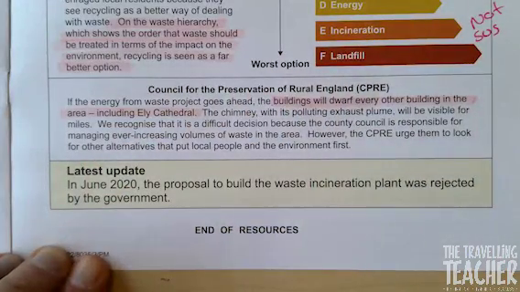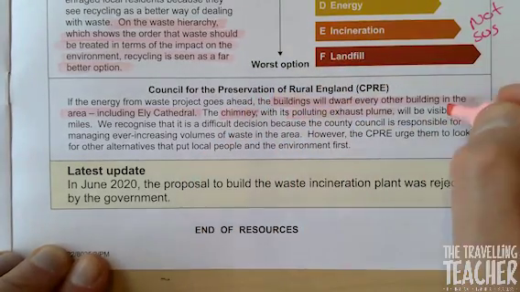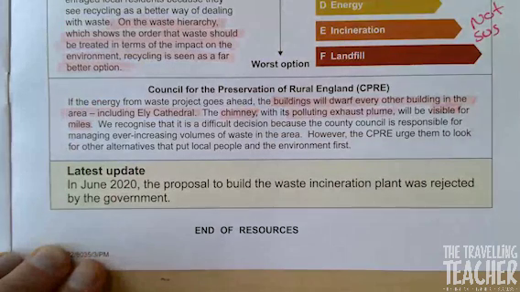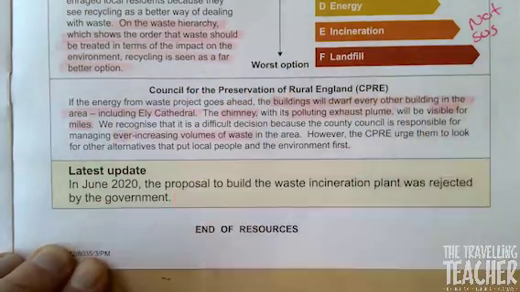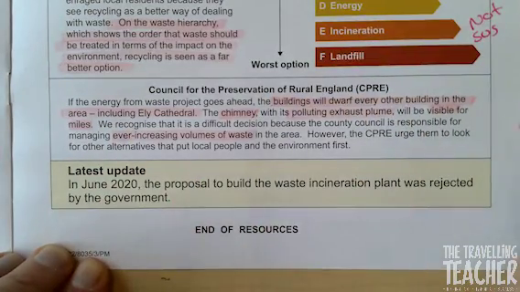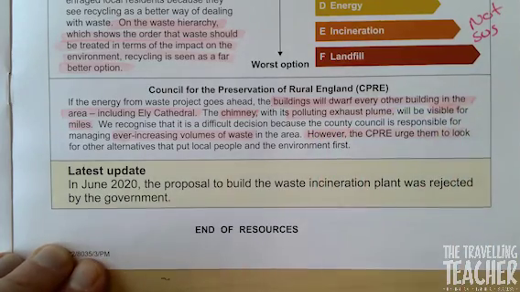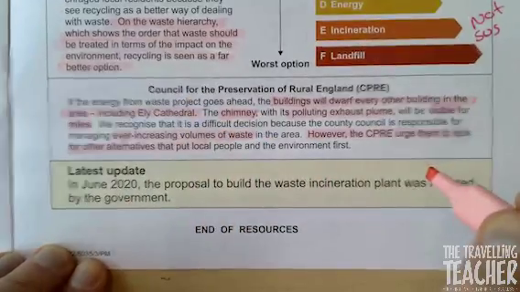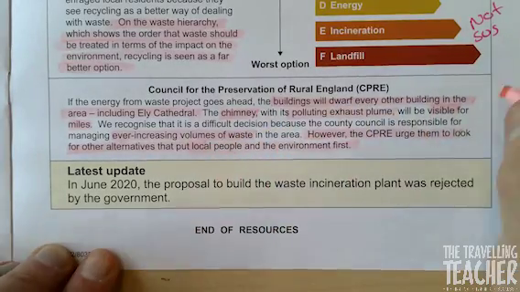The chimney, with its polluting exhaust plume, will be visible for miles. We recognise that it is a difficult decision because the County Council is responsible for managing ever-increasing volumes of waste. However, the CPRE urge them to look for other alternatives that put local people and the environment first. So once again, here it is, that's a bit of a balanced view.